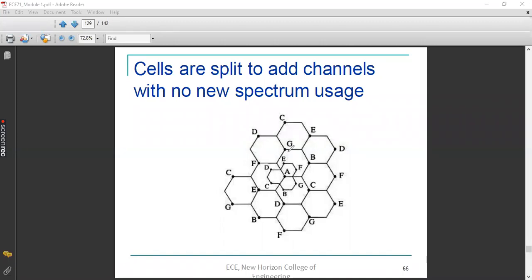These are the 3 additional hexagonal cells that came to this scenario after the cell splitting process. The ultimate effect of this is that extra base stations get added. That is D, E, F, G, B, C. So how many base stations have been added? Yes, 6 base stations I have added extra around the base station A.